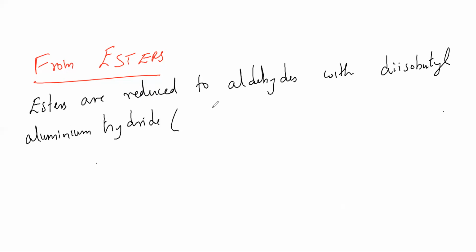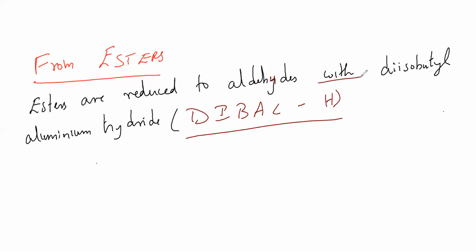It is called DIBAL-H. You can remember this. So esters are reduced to aldehydes with what? DIBAL-H. No need to remember the full name, just remember DIBAL-H. That's enough.